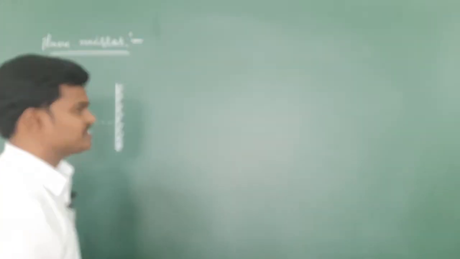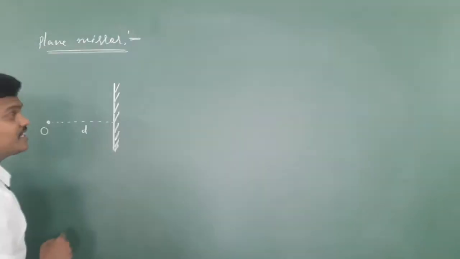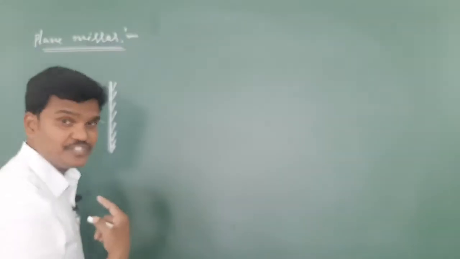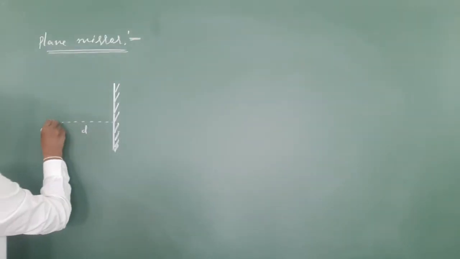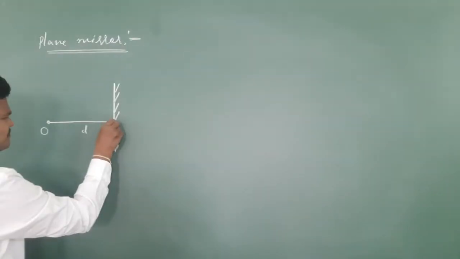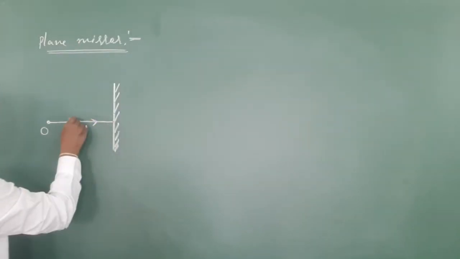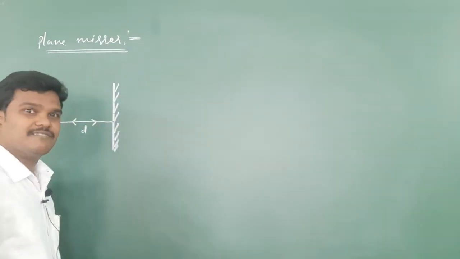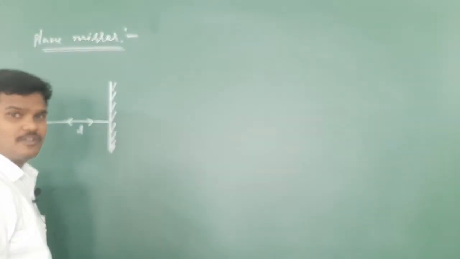Let us see the ray representations. This is the object, which will emit light rays in all directions. This is a light source. We are also objects. One of the light rays strikes the mirror surface normally and is reflected back. Like a ball hits a wall, a light ray undergoes reflection.